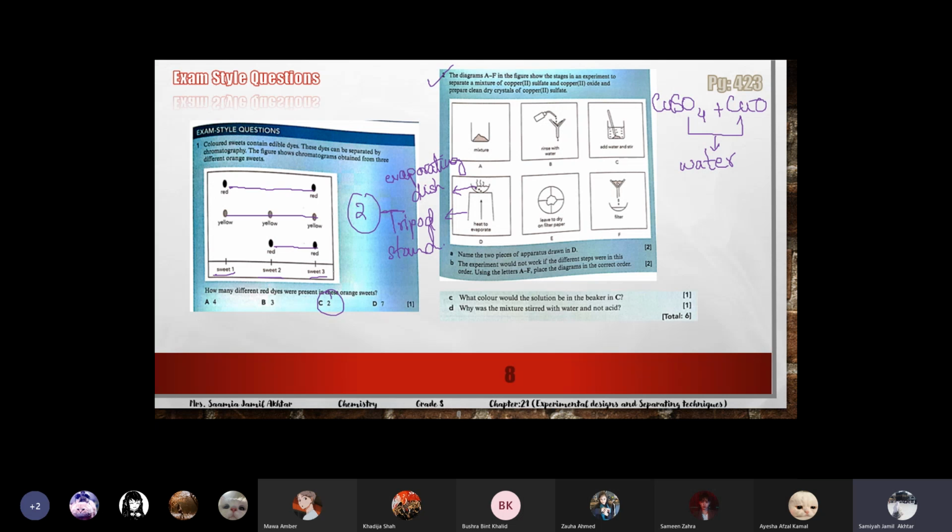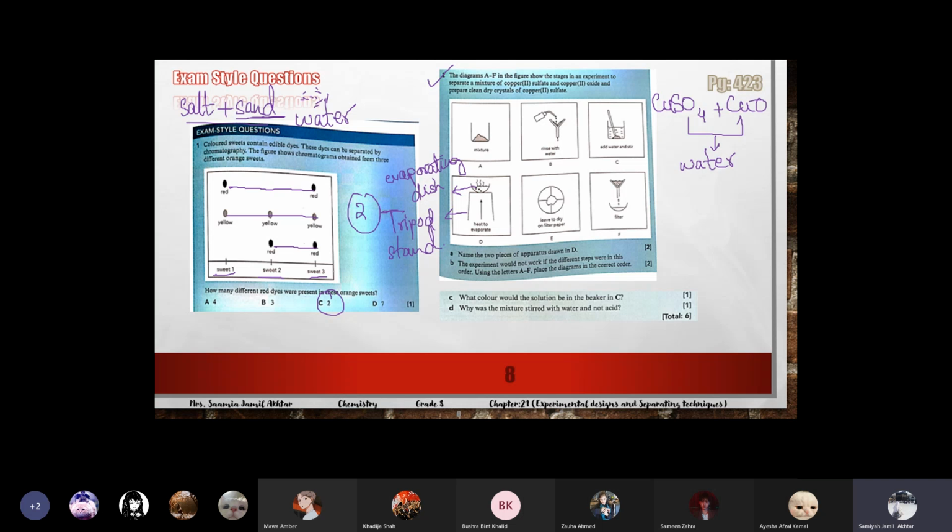With water, because if we have a mixture of two solids like salt and sand, we studied this: if we have two powders, we select the appropriate solvent in which one is soluble and one is insoluble, so we can filter it. For this one also we chose water. Salt is soluble in water and sand remains insoluble, so we can filter and separate the sand first. Then the salt water we can evaporate, so we'll get the salt. In this way we can separate the two solids from each other.